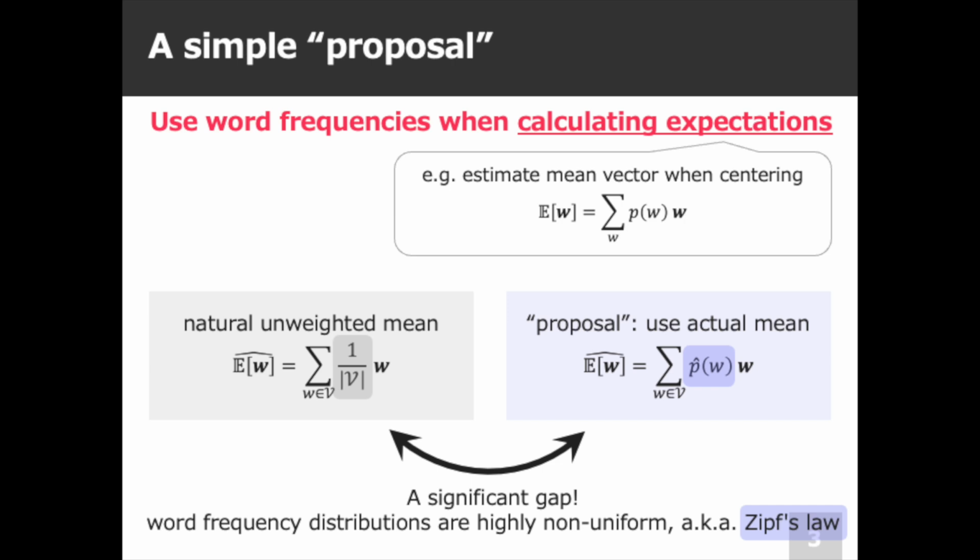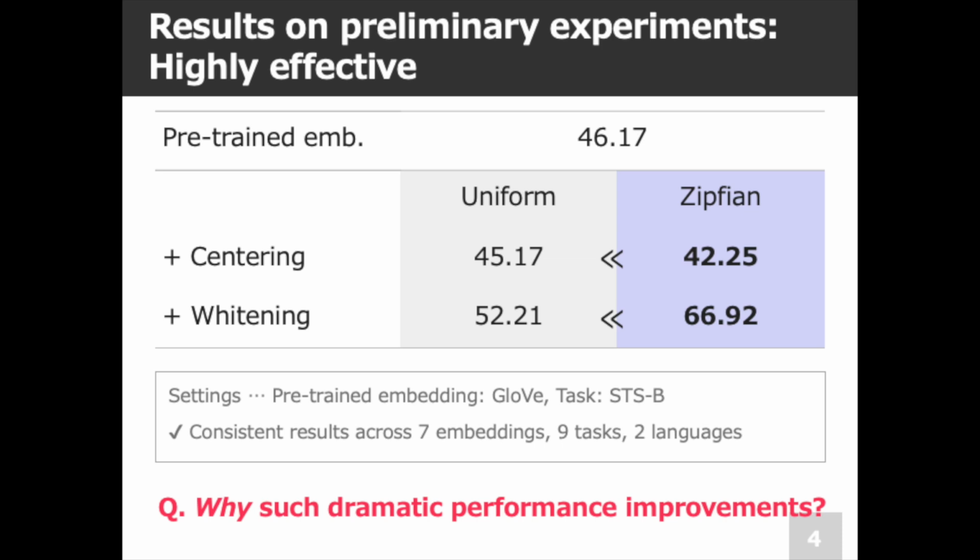These two approaches differ significantly because language data follows a highly non-uniform distribution. For example, the power law distribution of word frequencies is known as Zipf's law. By following these simple guidelines to adjust the word embedding space, we achieve incredible performance gains on typical NLP tasks. Plus, these results are consistent across various models, from classic word vectors to the latest language models, as well as across several tasks and multiple languages. Naturally, this raises the question, why are these dramatic performance improvements happening?